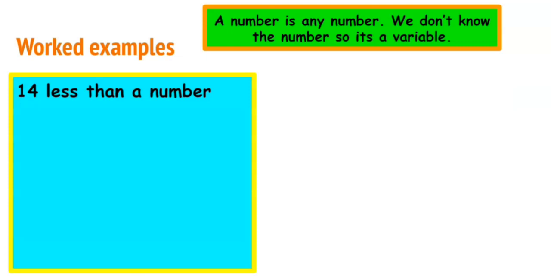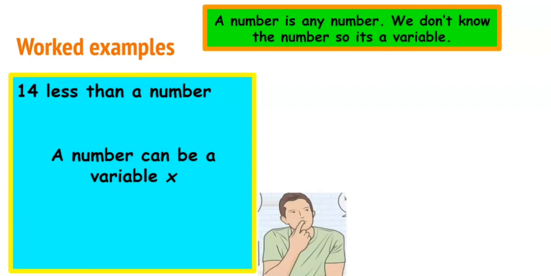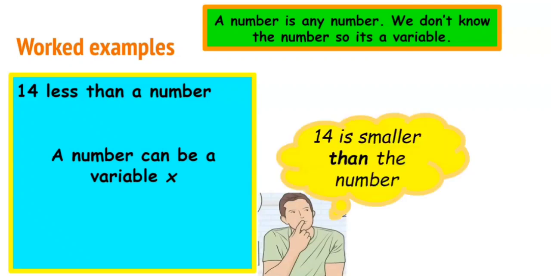Now, this question says 14 less than a number. And we're going to use x to represent our number. Usually we say, let's just write the number that comes first. But for this problem, it's a little bit different. Why? Because 14 is smaller than the number, because it says 14 is less than a number.